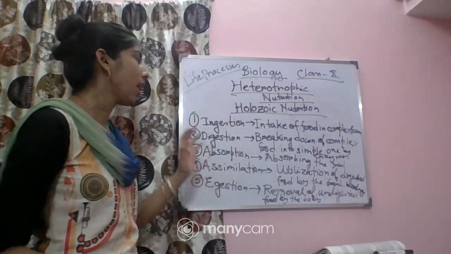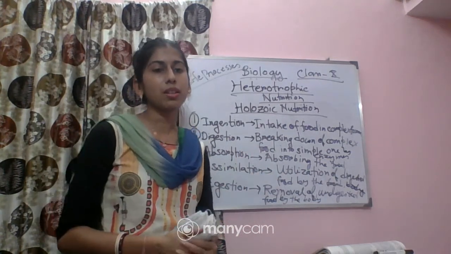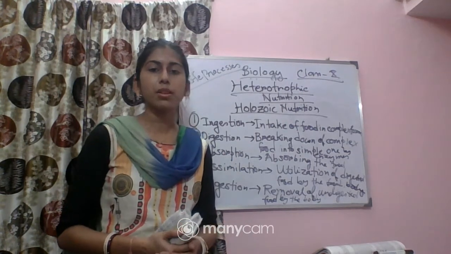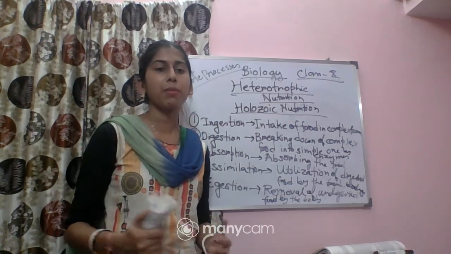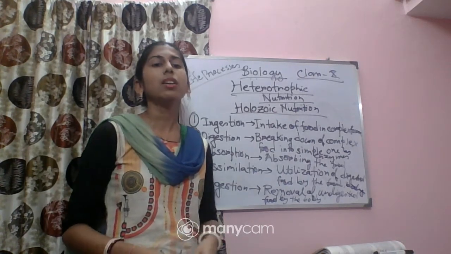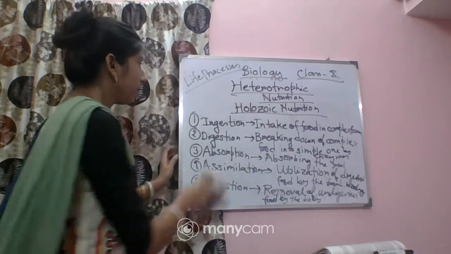Now first we have to see some examples, some unicellular organisms and some multicellular organisms. First we will see examples of unicellular organisms like amoeba and paramecium, and after that we have to read about nutrition in human beings. So first, what we will read is nutrition in amoeba.